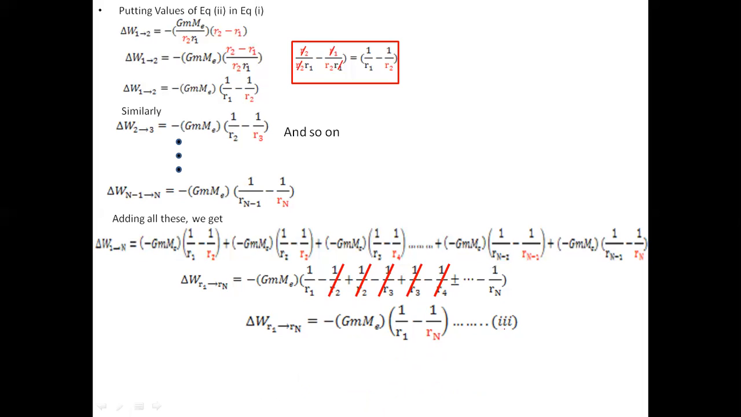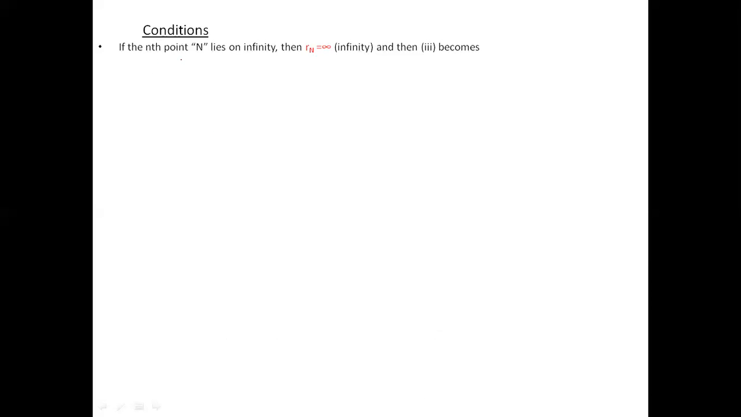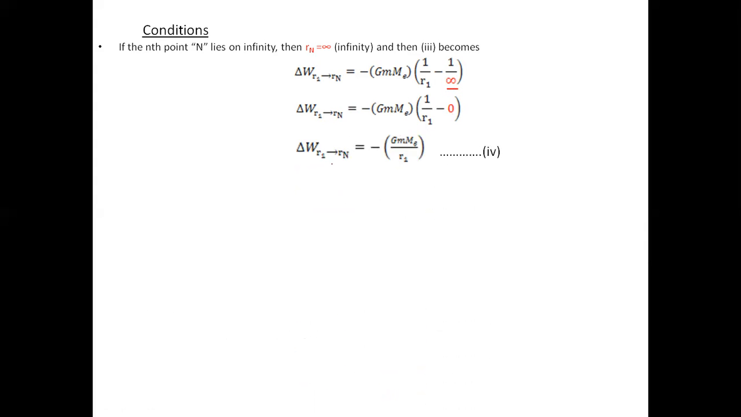Now we have to apply some condition. What if Rn is at infinity? The condition says if the nth point lies at infinity, that means Rn is at infinity, then equation 3 becomes infinity instead of Rn. And 1 over infinity, as you know, is equal to 0. So we put down 0 over here, and we can say simply that the work done from R1 to Rn will be equal to minus G Me m divided by R1. We call it equation number 4.